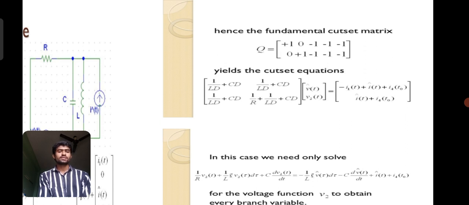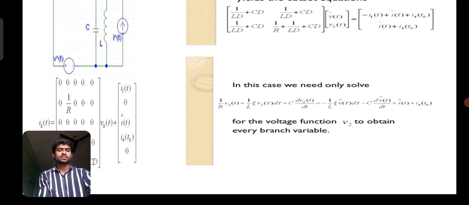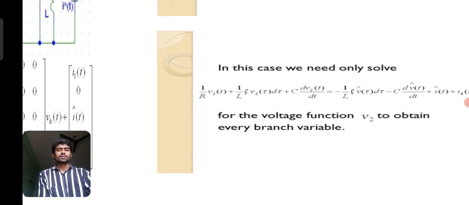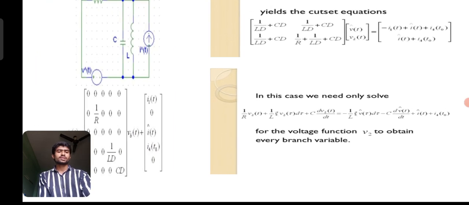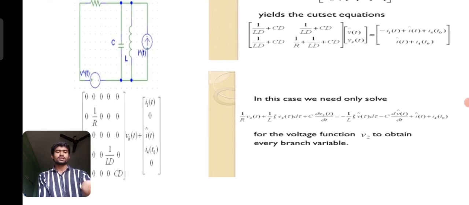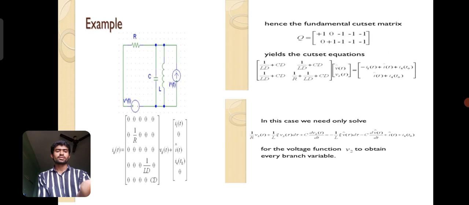This yields the cut set equation with 1 by L d/dt plus C d/dt, and 1 by R plus C d/dt in the last row, multiplied by voltage v1(t) and voltage v2(t). In case we need to solve, this is the formula needed for the voltage function; the branch voltages can be obtained by this formula.